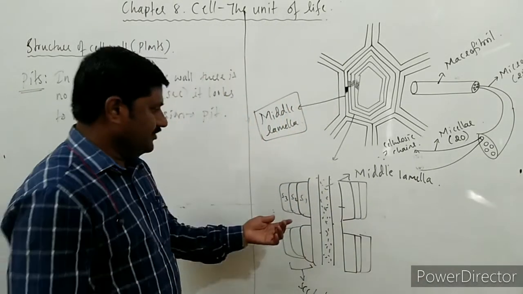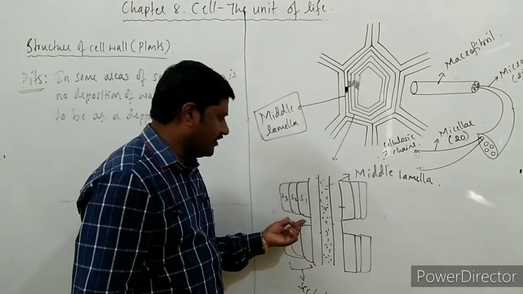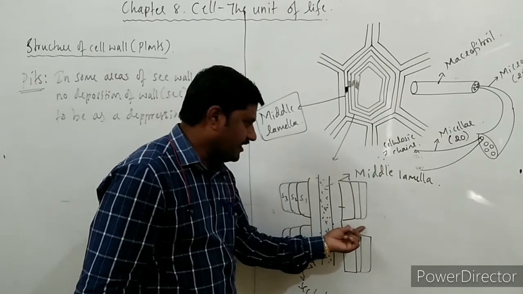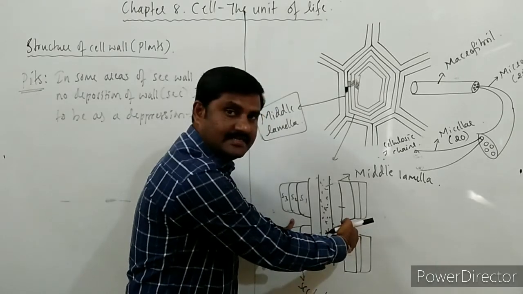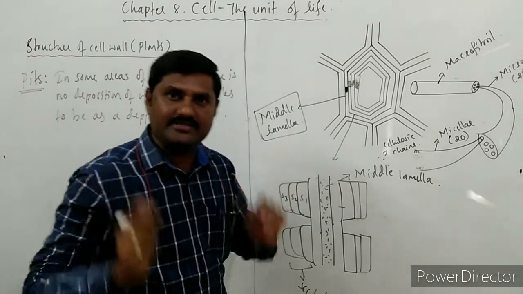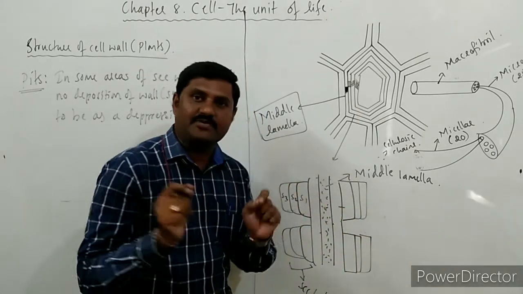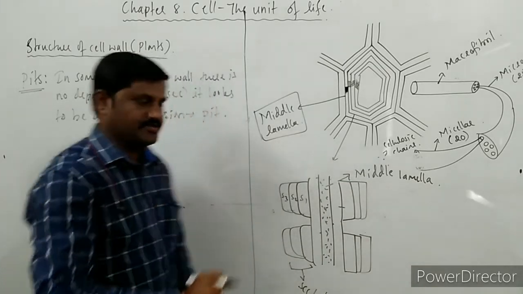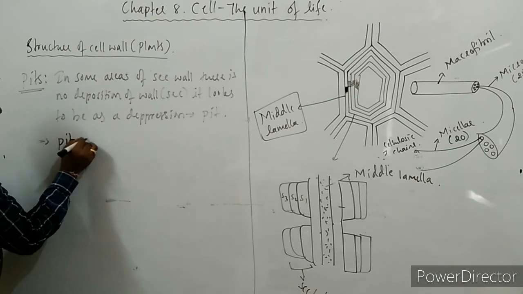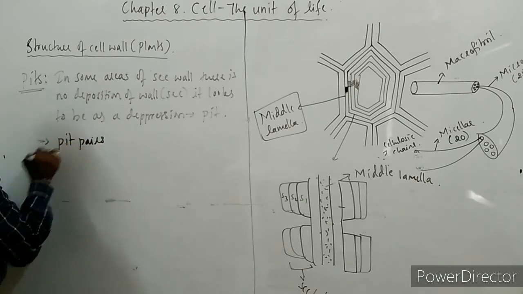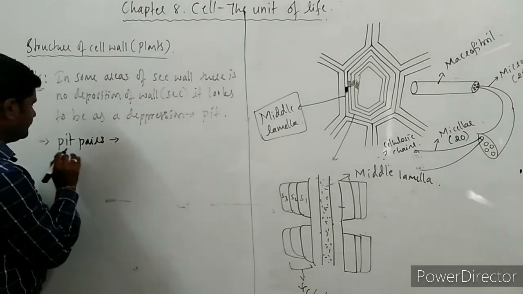Now you are observing here in the secondary wall, here is one pit and here is also one pit. So the pits of the adjacent cells are opposite to each other, and this is said to be a pit pair. So what are pit pairs?